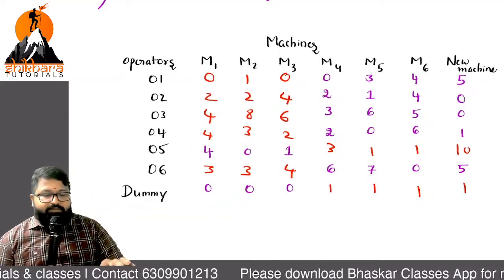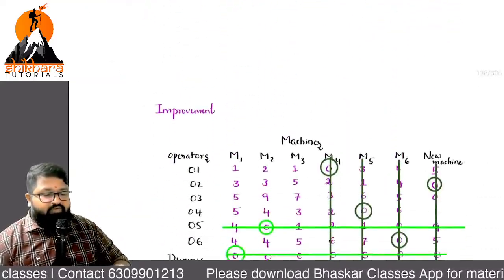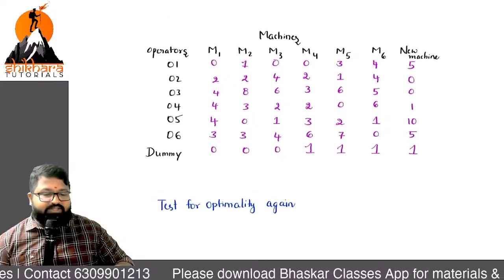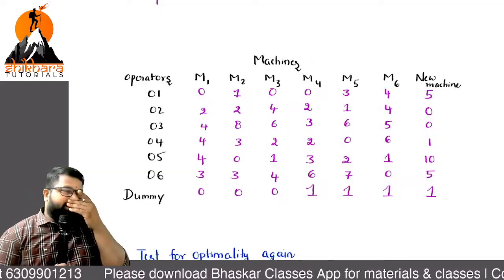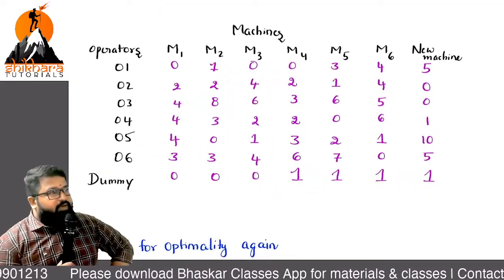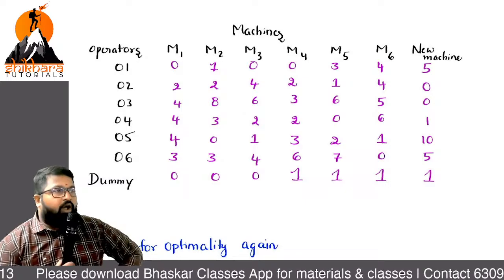Okay. So I'm showing the same process there. Sir, I have gone with the diagonal allocation and all. Finally, I got this matrix. This is the improved matrix. Now what is the next process? Next process: test for optimality.